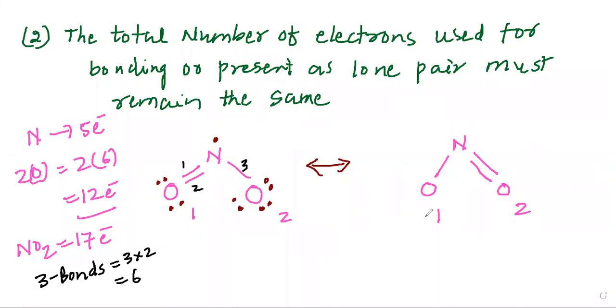Now we'll have to show the other electrons: 6 electrons on the oxygen which is not doubly bonded, 1 electron on nitrogen, and 4 electrons on the doubly bonded oxygen. This is how we can write the resonance structures. I hope you understand, but please remember that the total number of electrons must remain the same.